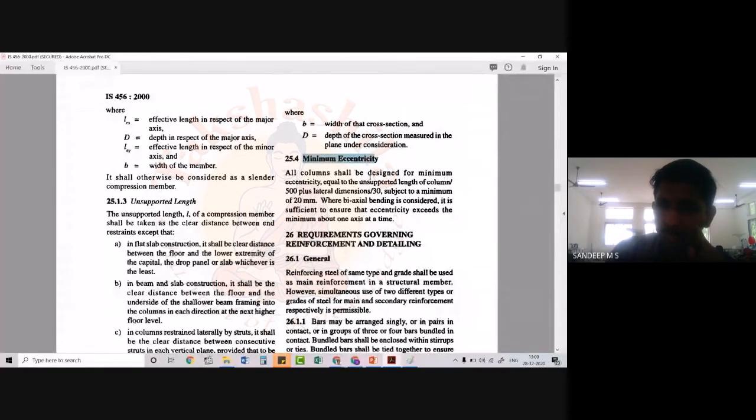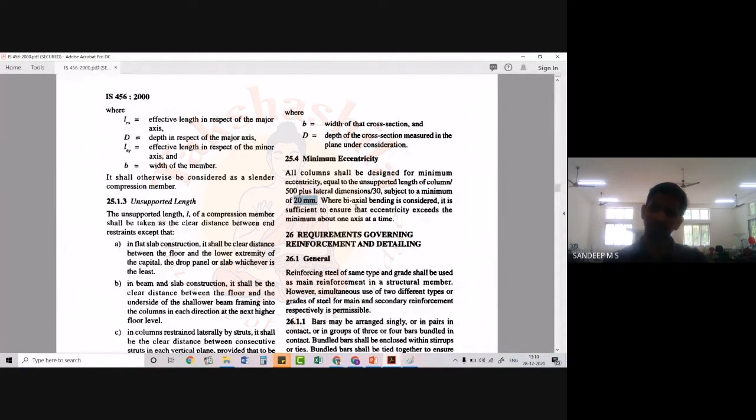All columns shall be designed for minimum eccentricity equal to the unsupported length of the column by 500 plus lateral dimension by 30, subject to a minimum of 20 millimeters. Normally for the design, what we will do is that the minimum eccentricity value will be directly taken as 20. Instead of working out this, we will be directly taking 20 as the minimum eccentricity, so that this condition will be automatically satisfied.